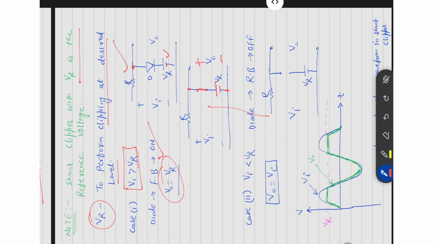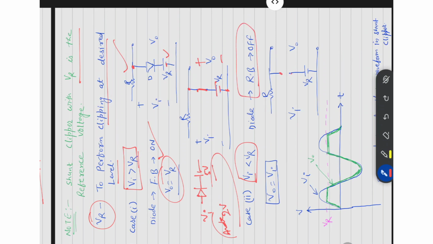Similarly, if Vi is less than VR, for example if VR is 5 volts and Vi is 2 volts, the anode is at 2 volts and the cathode is at 5 volts. Then the anode voltage is less than the cathode voltage, so the diode is in reverse bias, which means the diode will be off.